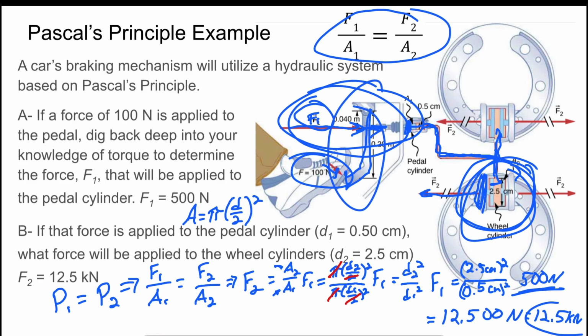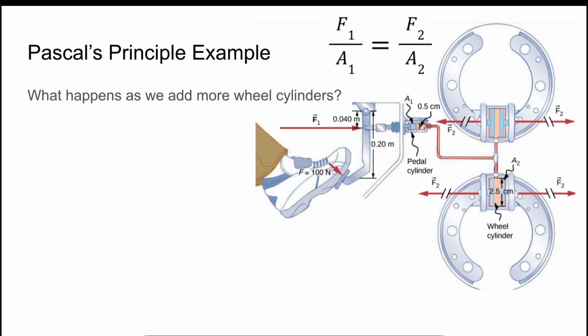We've got a lever here at the brake pedal, and then we have a hydraulic system here that connects the brake pedal to the wheel cylinders. So neat. All right, and then what happens when we add wheel cylinders?